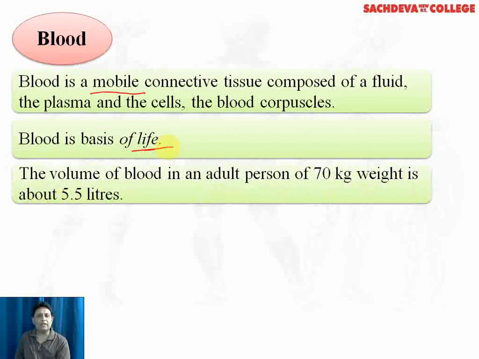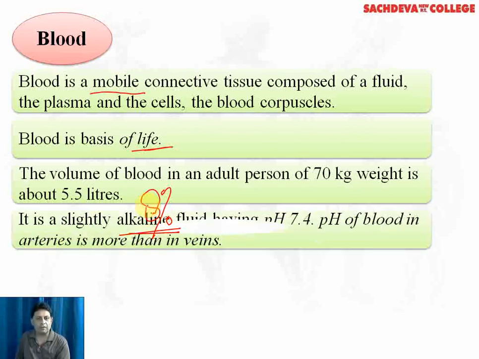The volume of blood in an adult person who weighs around 70 kg is about 5.5 liters. I repeat, the volume of blood in an adult person weighing around 70 kg is about 5.5 liters. That is, blood constitutes about 8% of the total body weight. This is a very important point. Blood constitutes 8% of the body weight. Therefore, a 70 kg person contains about 5.5 liters of blood.